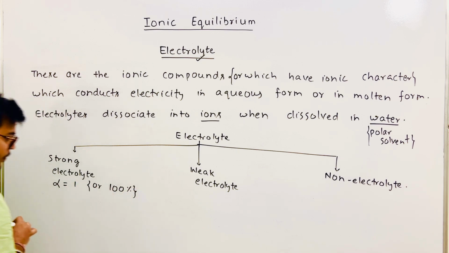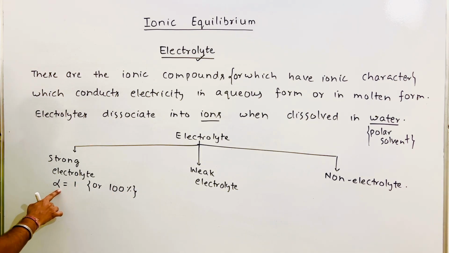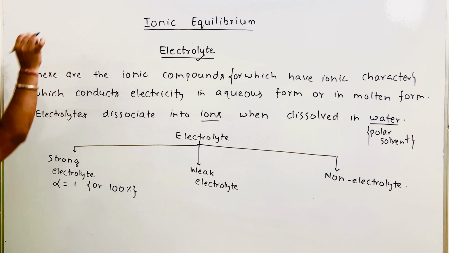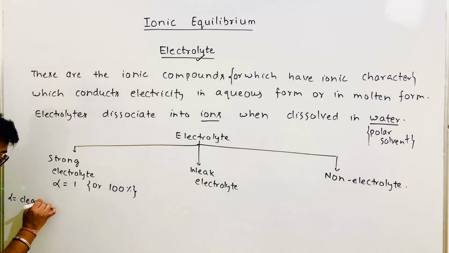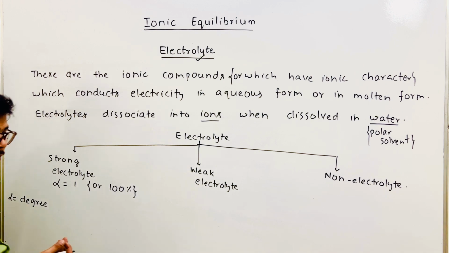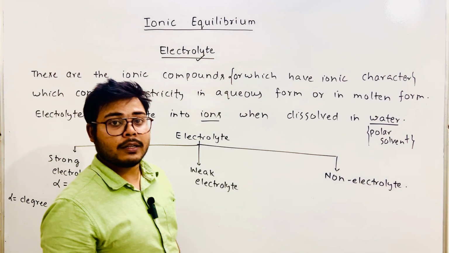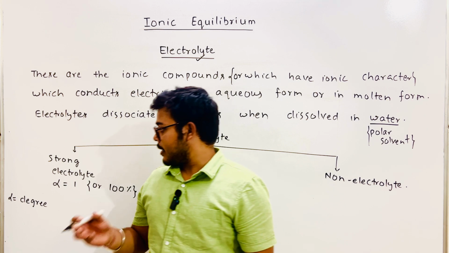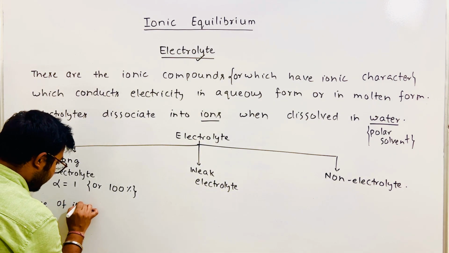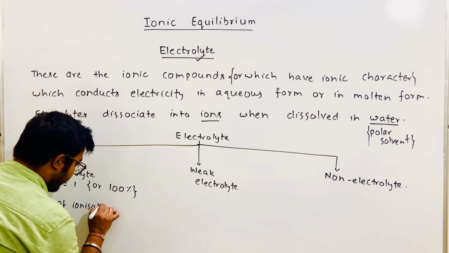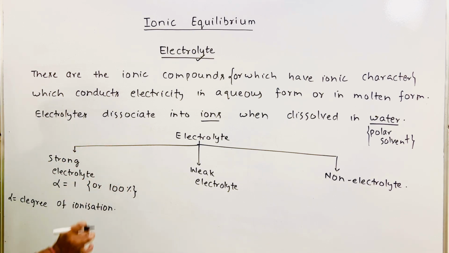Right? So what is alpha? Alpha is our degree of ionization. Just like in chemical equilibrium, we studied that alpha is the degree of dissociation, in the same way here, alpha is the degree of ionization. We will talk about each and everything.